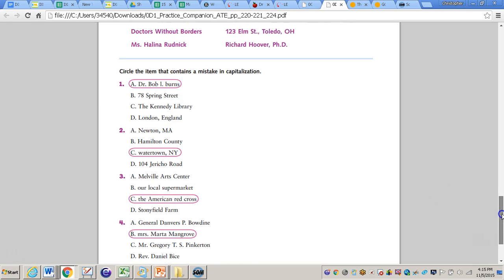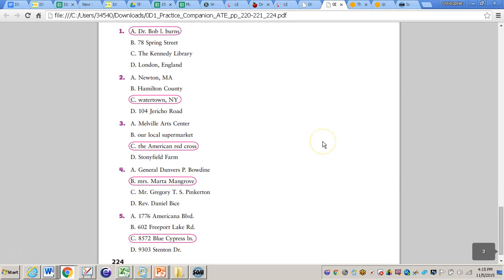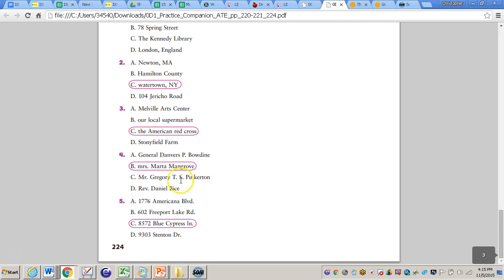So here are the answers for 2 through 5. We can see number 2 has a mistake for letter C. You can see Watertown is not capitalized. That W does need to be capitalized. Number 3, letter C, the American Red Cross. The needs to be capitalized. Red and Cross need to be capitalized as well. Number 4, the M in Mrs. needs to be capitalized. And then finally, 8572 Blue Cypress Lane, LN. The L needs to be capitalized.